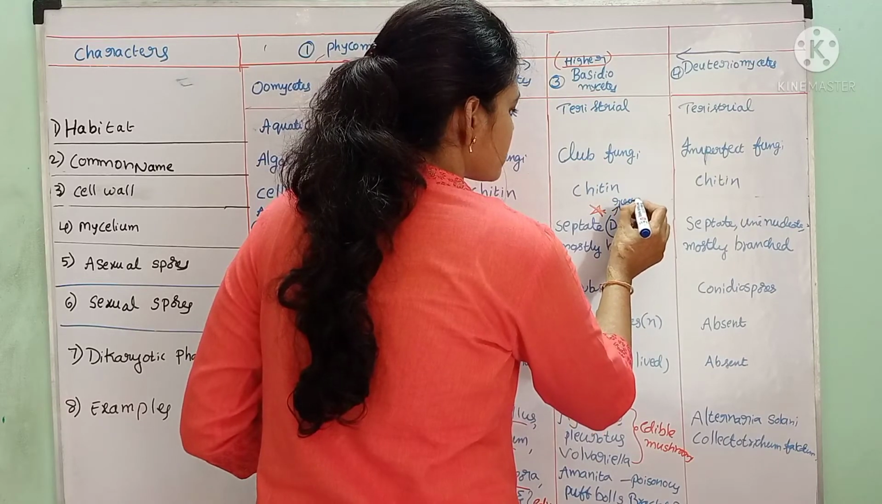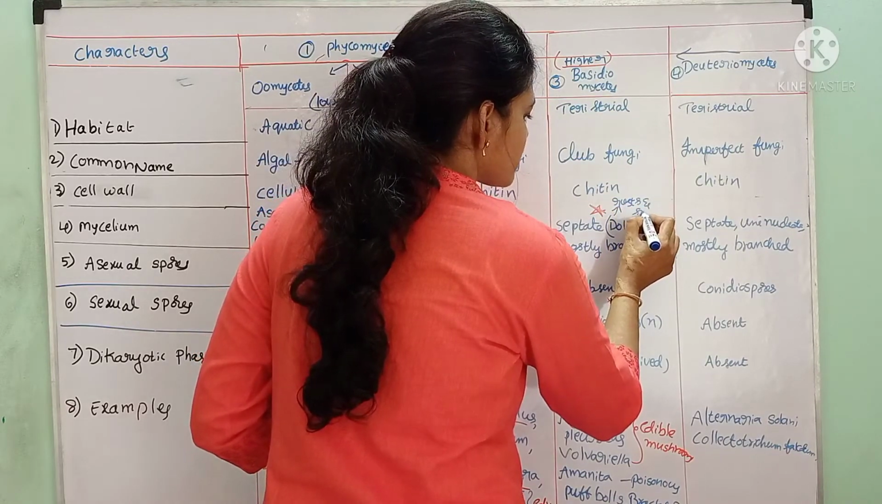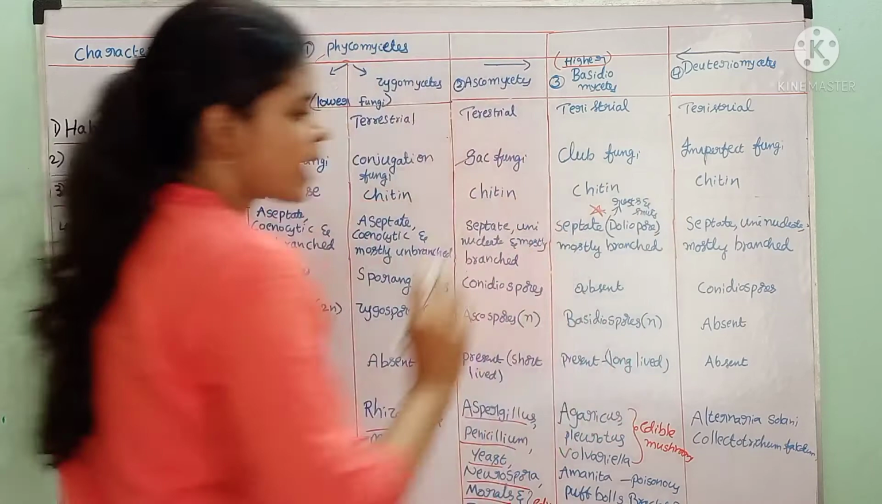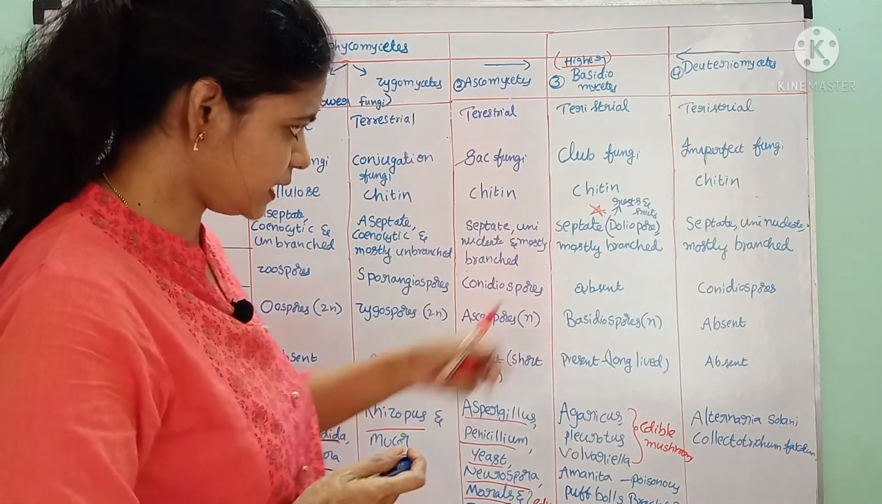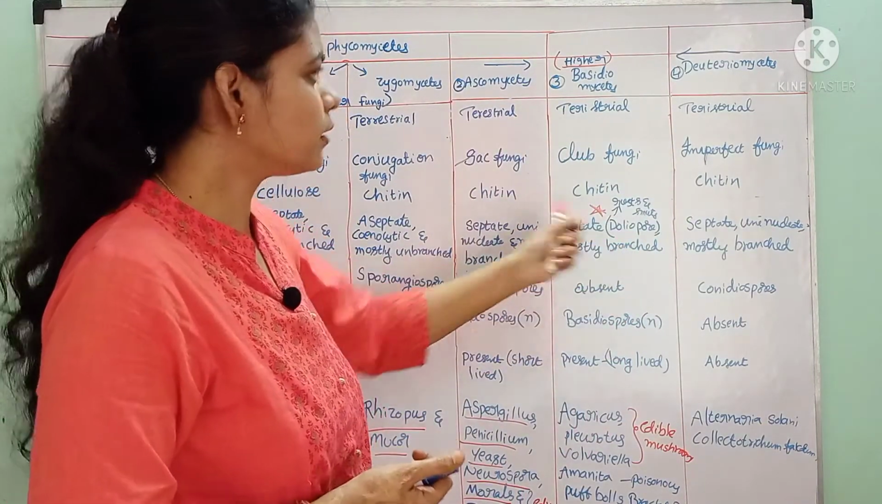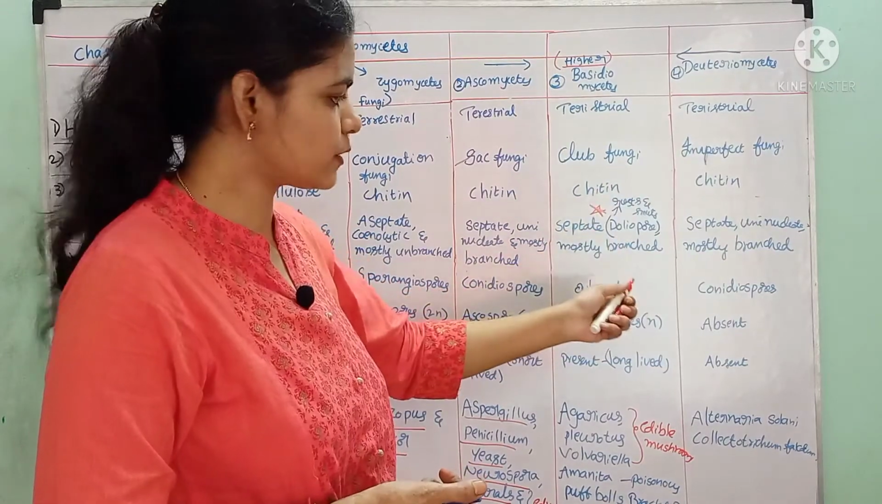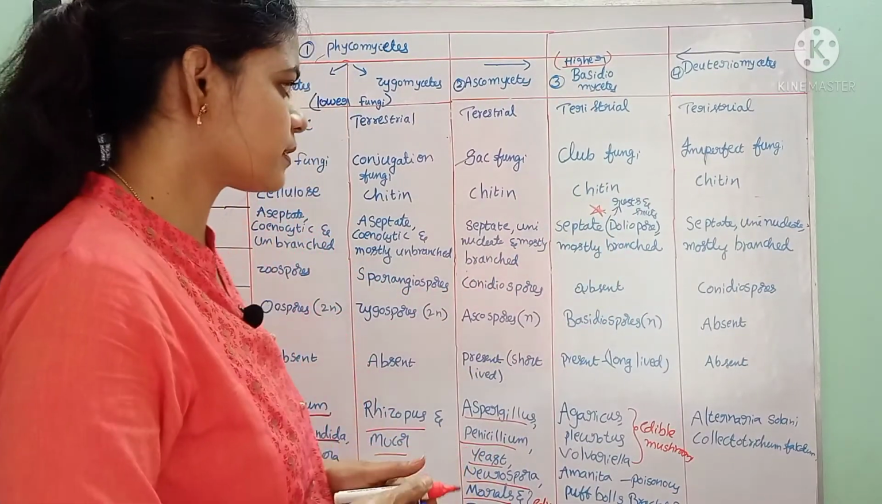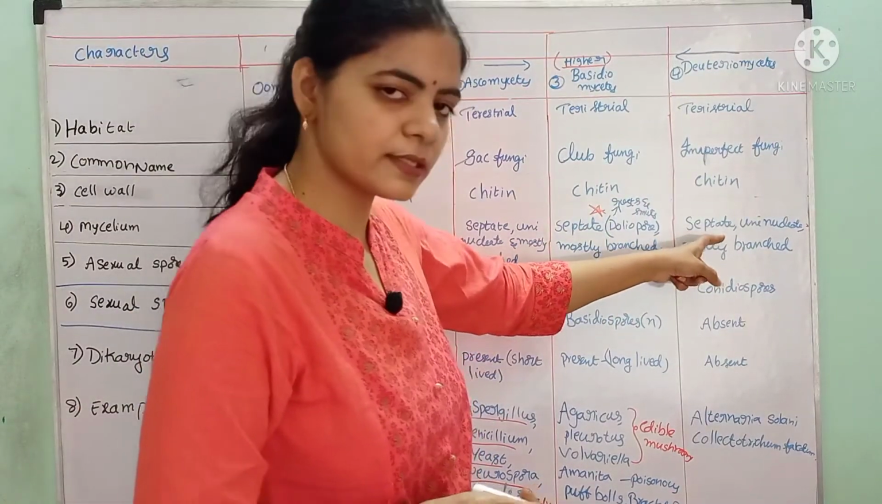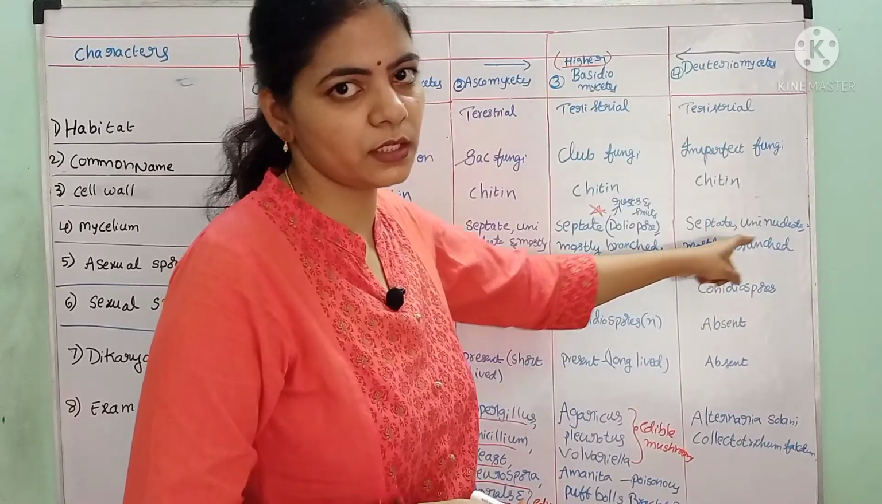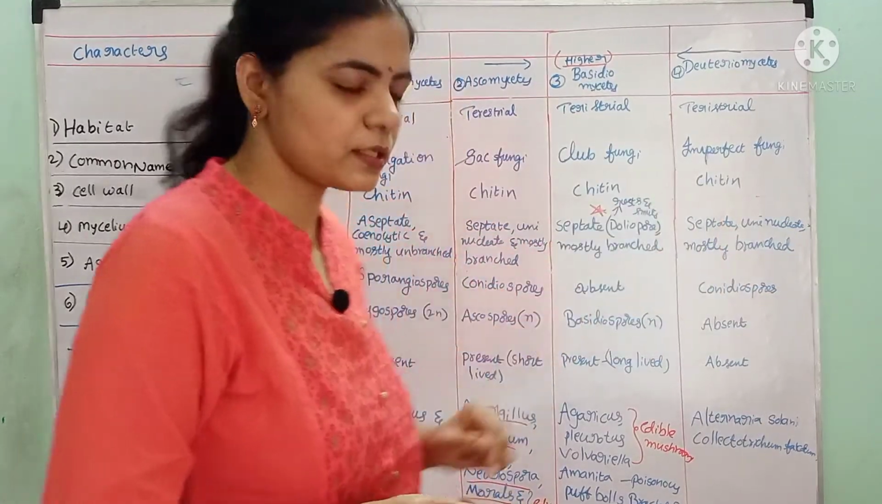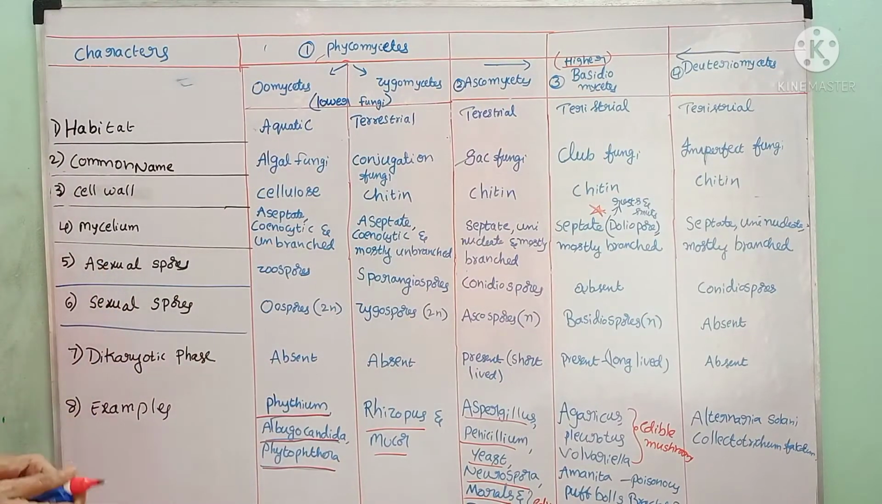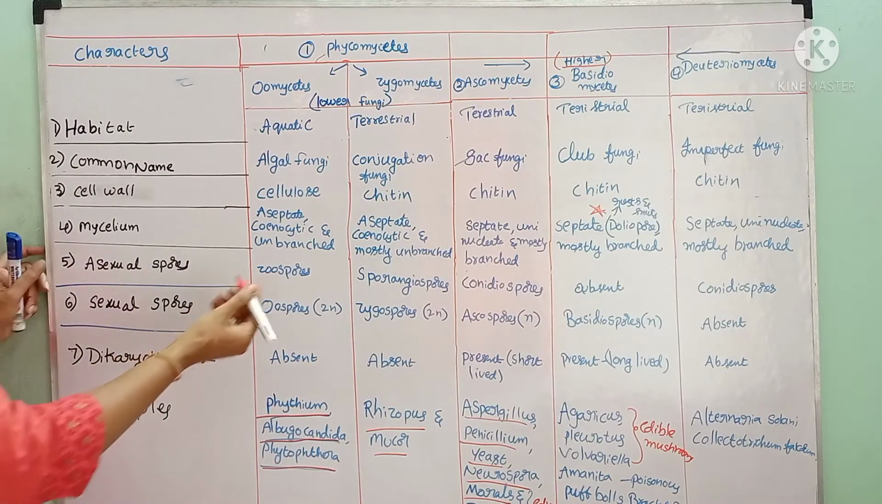Rusts and smuts, this is absent. Dolipore septum is absent in rusts and smuts. In all the remaining species, this septum is present. In Deuteromycetes, same, they are septate, uninucleate and branched structures.